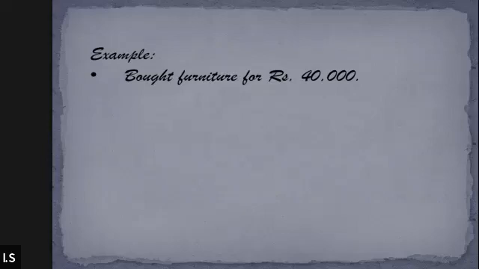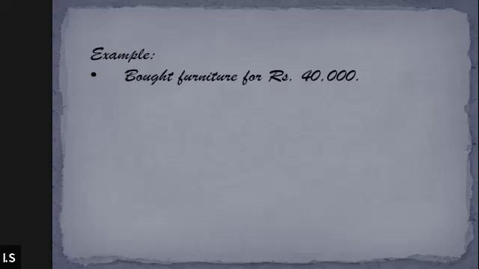Done, sir. Tell me, Zainab. I'm not asking whether you are done or not. I'm asking what will be the answer for this question.